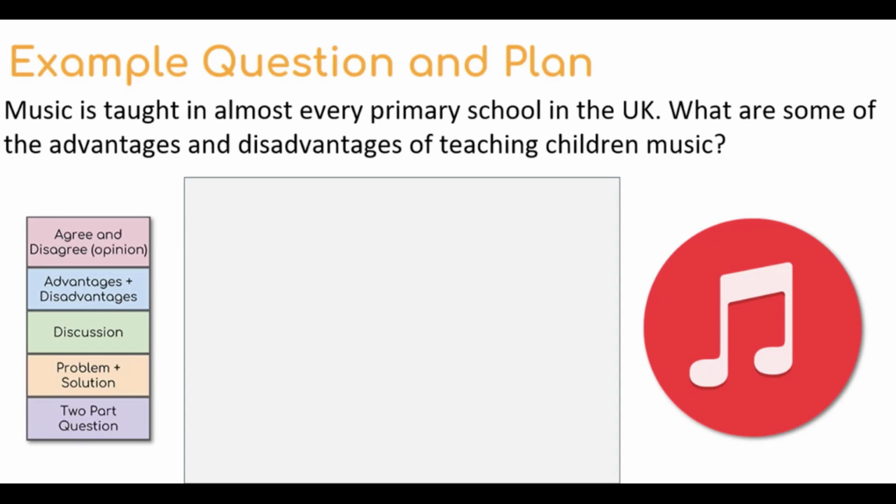Well, this isn't really difficult to work out what question type this Task 2 question is, as it says advantages and disadvantages. And that's exactly right. This question is an advantages and disadvantages question. You should note that you are not asked to give your opinion, so you don't need to include this in your conclusion. Okay, I think I'm ready to begin writing my plan. So in my supporting paragraph 1, I will discuss the advantages.